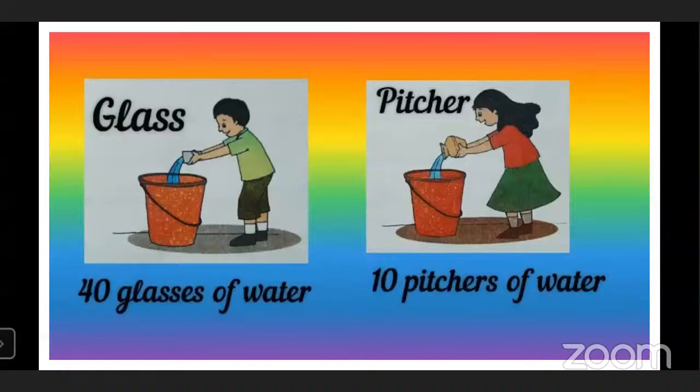Here, the capacity of this bucket is 40 glasses of water. And here, when we are using a pitcher, the capacity of this bucket is 10 pitchers of water. But the bucket size is the same. That means the capacity of glass and the capacity of pitcher are different from each other.